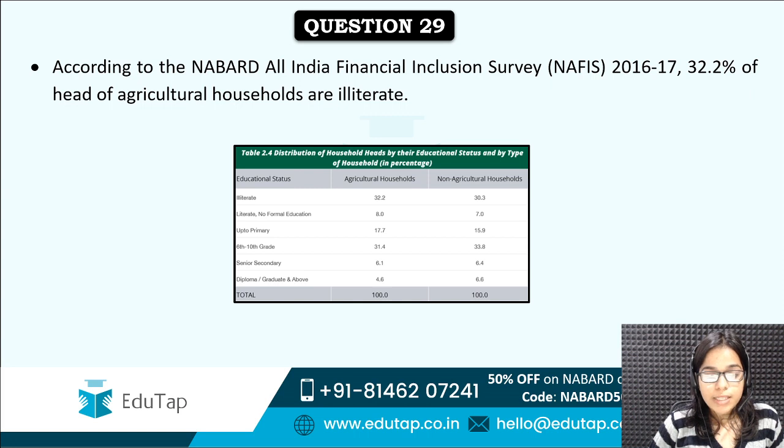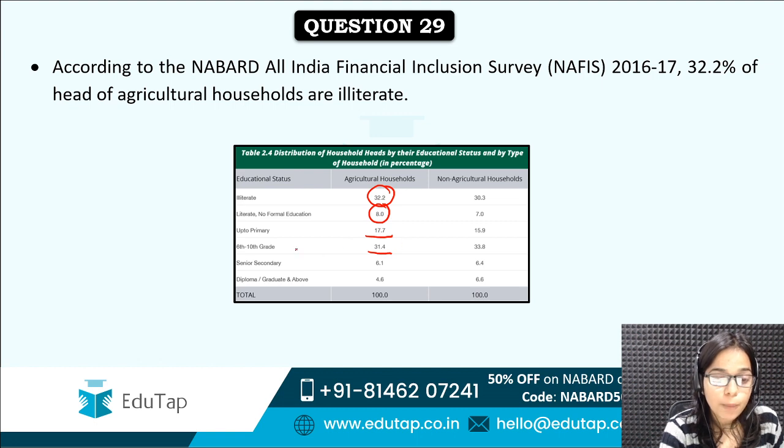So again, the number is given here. 32.2% are illiterate. Then 8% are literate with no formal education. 17.7% have education up to primary level. 31.4% have education up to 6th to 10th grade. Then 6.1% senior secondary, 4.6% till diploma.